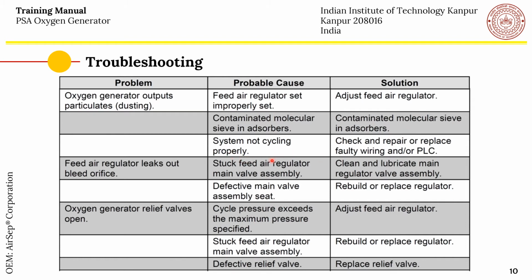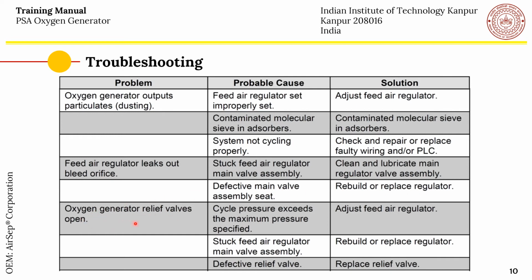System is not cycling properly. Check and repair or replace the faulty wiring and the PLC. One problem could be that the feed air regulator leaks or bleeds the orifice. The probable cause could be that the feed air regulator gets stuck with the main assembly, so you have to clean and lubricate the main regulator valve assembly. It can also be that the main valve assembly seat itself has gone bad, and therefore rebuild or replace the regulator.